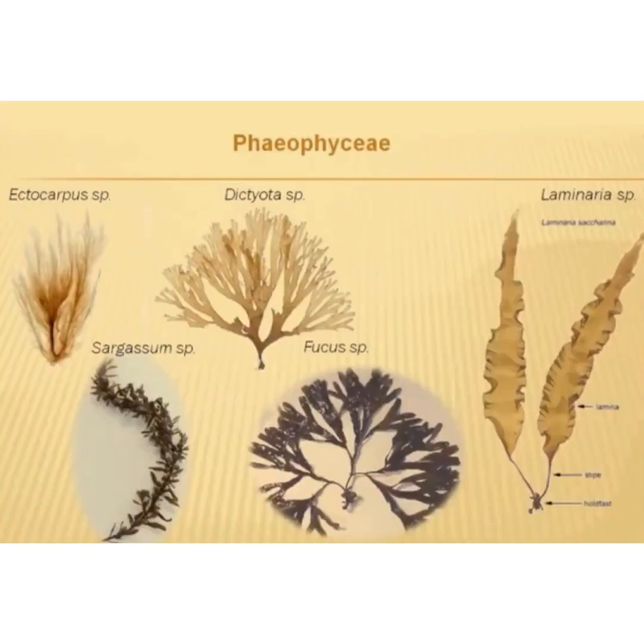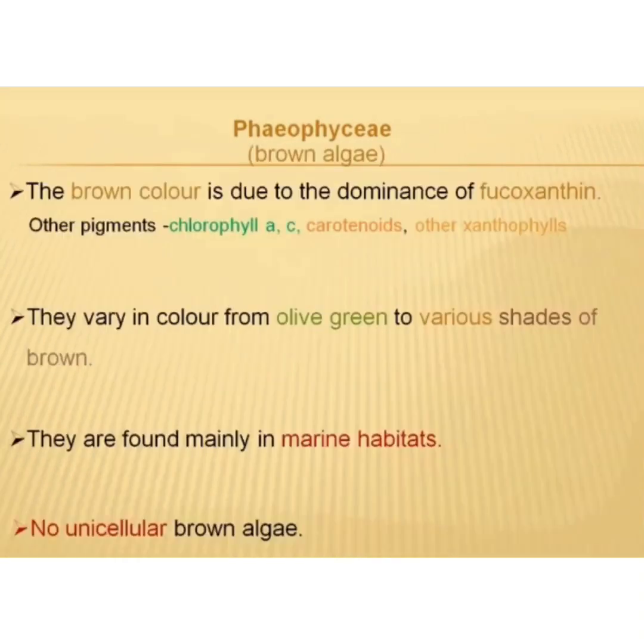The various examples are Ectocarpus, Dictyota, Laminaria, Fucus, Sargassum, etc. The brown color is due to the dominance of the fucoxanthin. The other pigments which are present are chlorophyll A, C, carotenoids and other xanthophylls. They vary in color from olive green to various shades of brown.